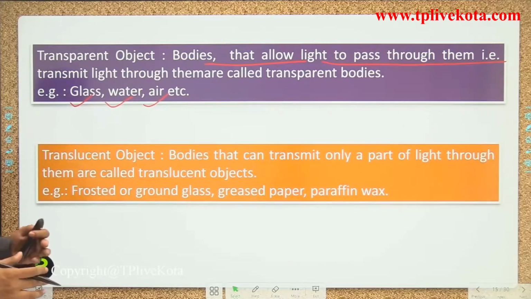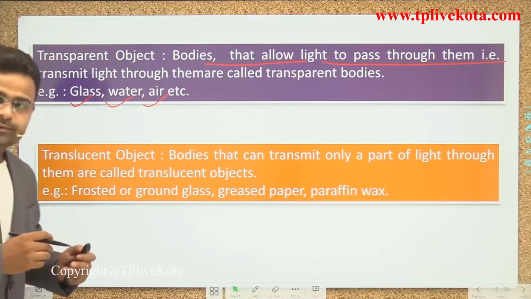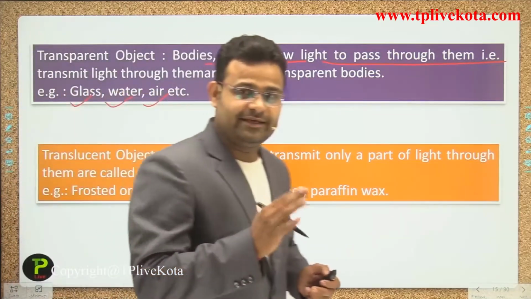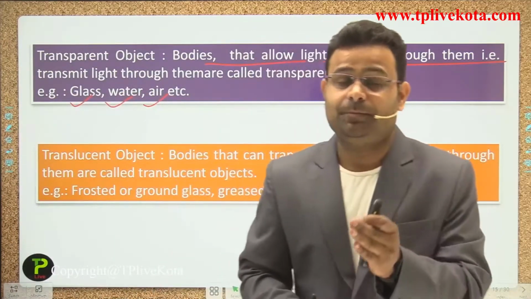Next is the translucent object. What do we mean by a translucent object? It gives permission only to some part of the light.